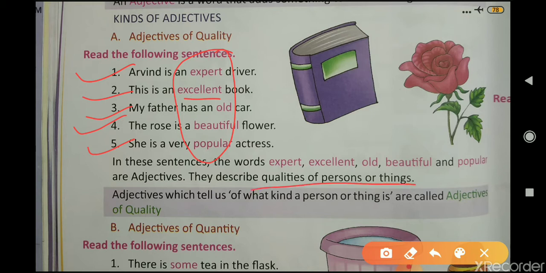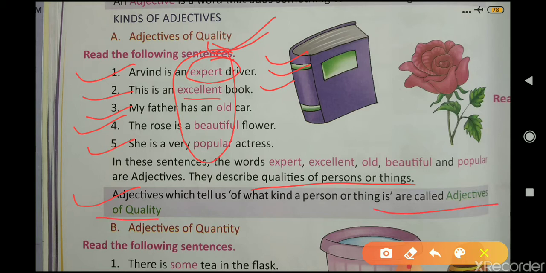Arvind is a driver who is expert in driving. This is an excellent book. So all these words are describing qualities of either a person or a thing. So these kinds of words are known as adjectives of quality. Adjectives which tell us of what kind a person or thing is are called adjectives of quality.